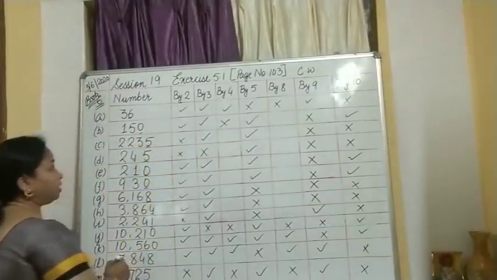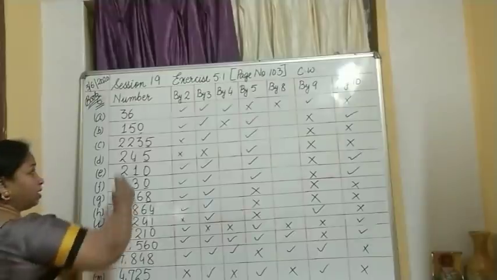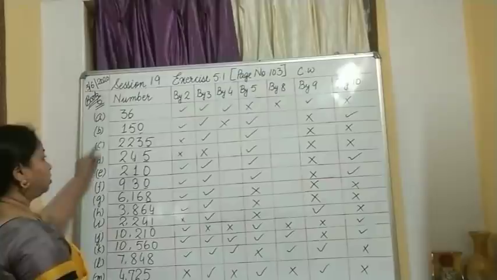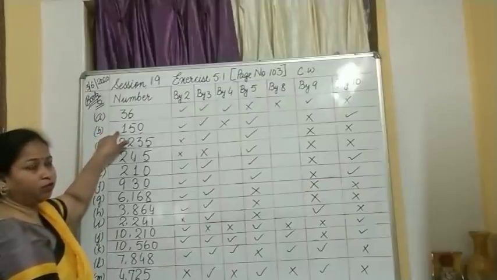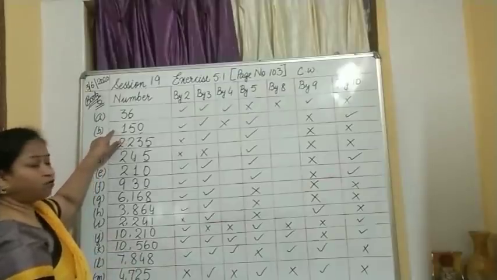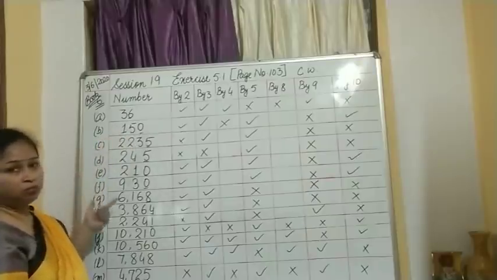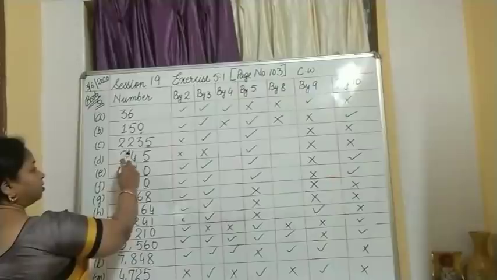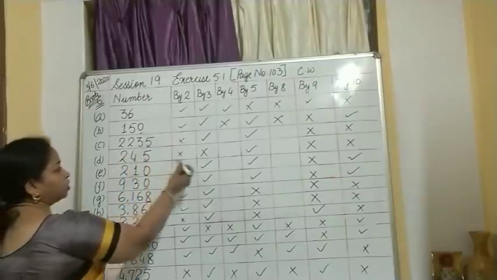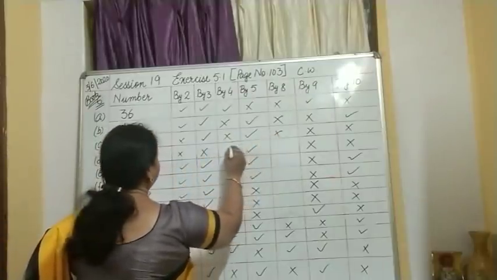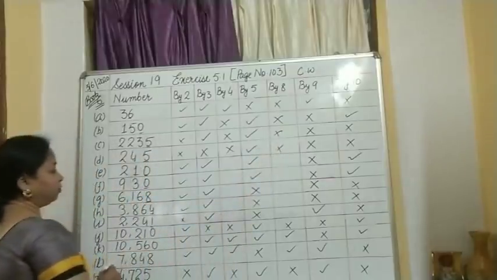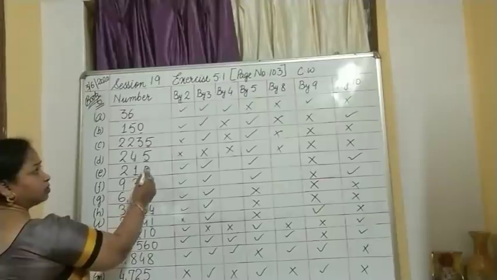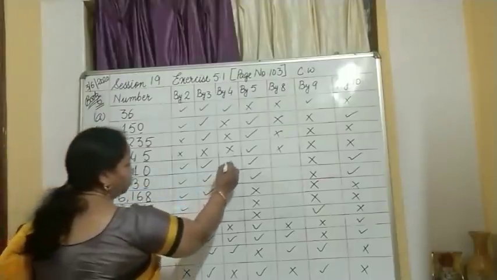What about 8? Is it divisible by the last 3 digits, and only a 3 digit number is given to you? Just check it out. 8 ones are 8, 50 mentally you can do it. Okay. 15 minus 8, 7, 70. No, it is not divisible. Okay. Then here not at all, no question, 5 is present. So put a cross immediately. Then what over here? Last 2 digits. Is it divisible by 4, children? No.